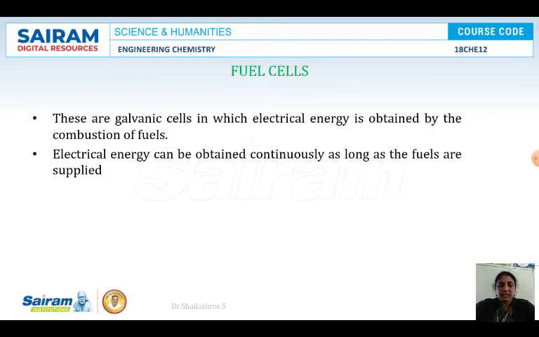Like you should have studied in our previous classes, the hydrogen oxygen fuel cell, which is one of the important fuel cells, is there in second PU syllabus also. So what are the fuel cells? Fuel cells are galvanic cells. Here the electrical energy is directly obtained, which liberates the electrical energy directly on combustion with the fuel and the oxidant.